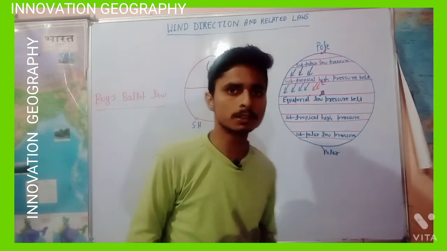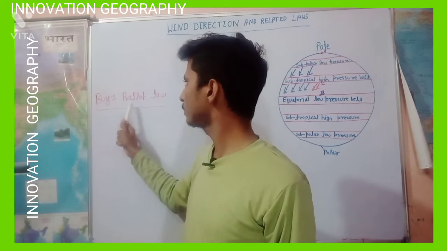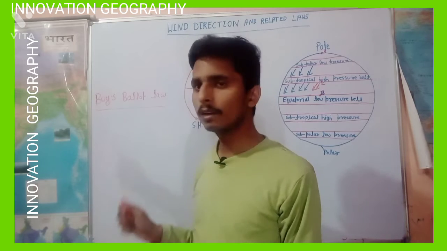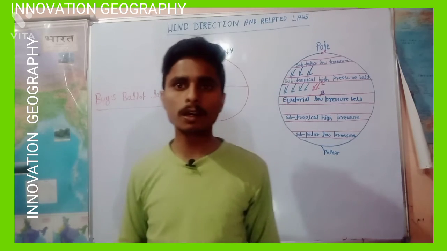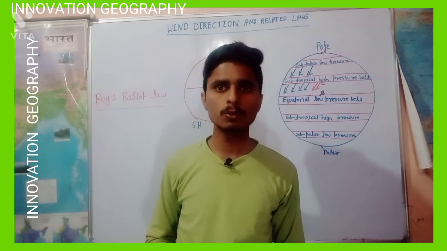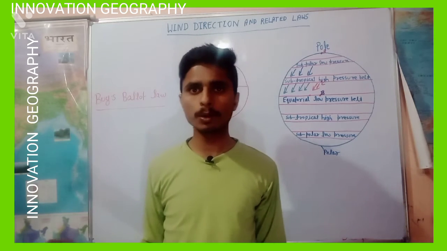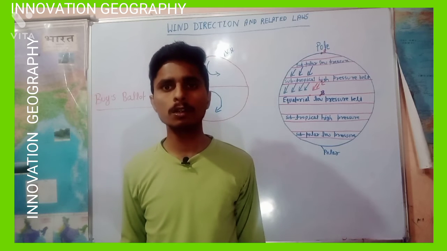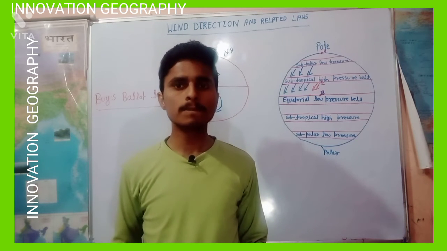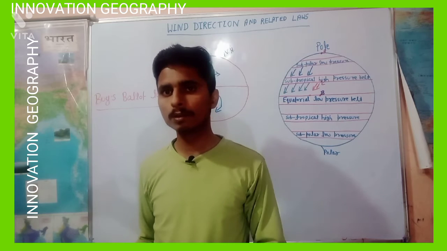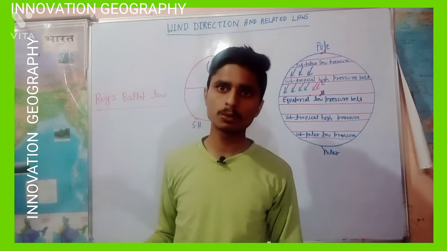He was a meteorologist, and he proposed his law of wind direction. According to Buys-Ballot, if you stand with your back to the wind, then there will be low pressure to your left and high pressure to your right.